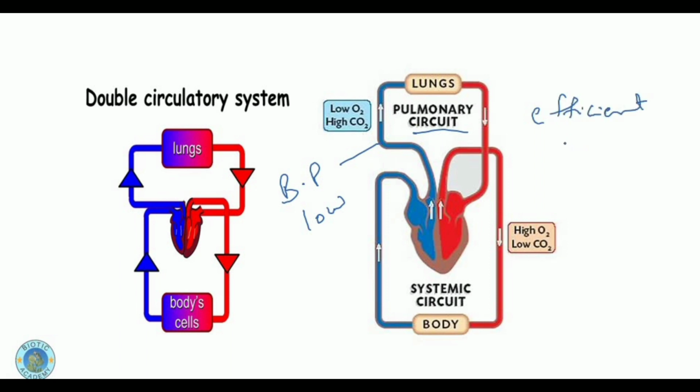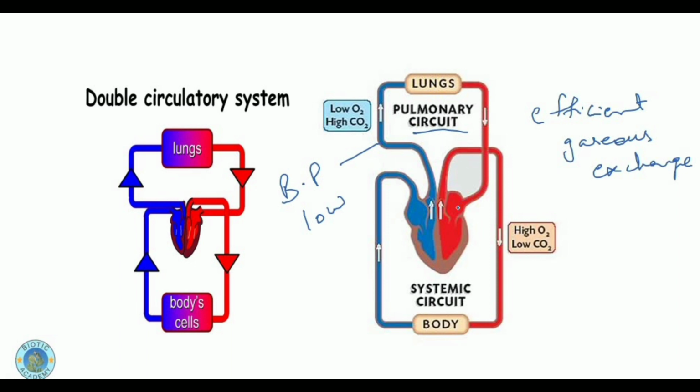Efficient gaseous exchange is possible with low blood pressure in the lungs. So this low blood pressure basically helps the process of gaseous exchange very efficiently. And now after the exchange of gases, the blood which is coming back towards the heart is rich in oxygen with low carbon dioxide concentration. Now this is the pulmonary circuit, in which we are looking at the presence of lungs in the circuit.